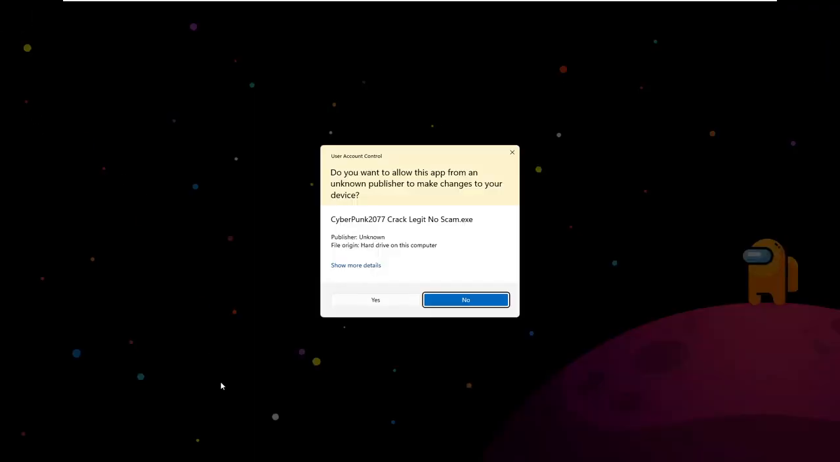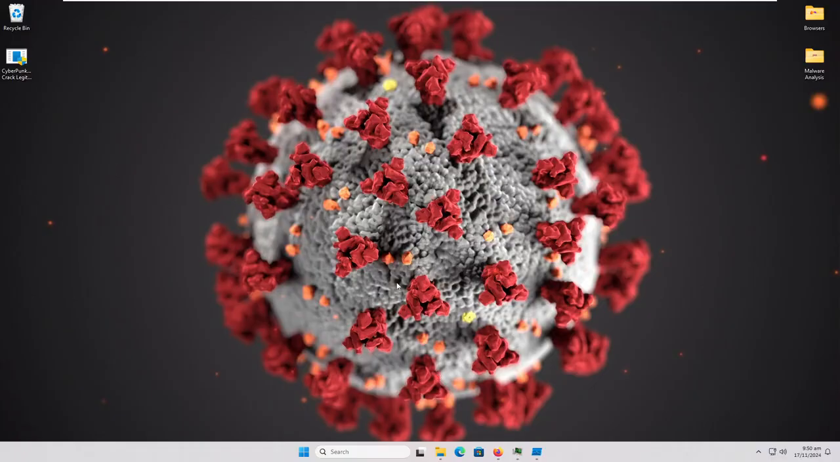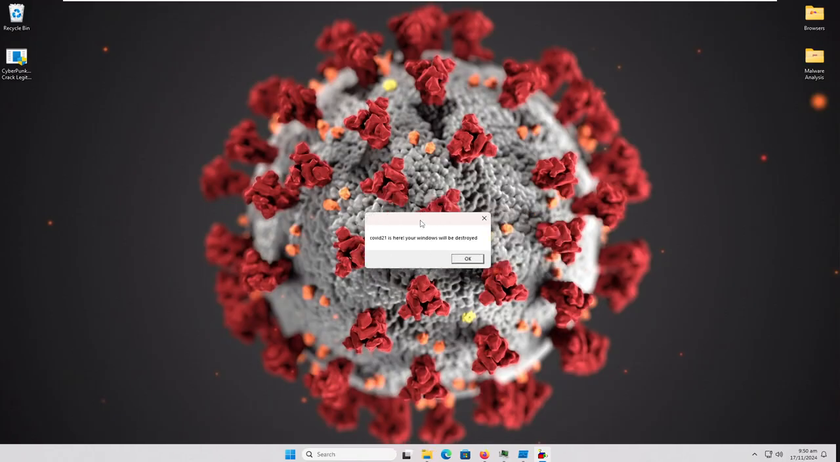Do you want to allow this wiper from an unknown developer to make changes to your device? Oh, sure I do. Immediately it replaces the wallpaper with COVID-19, and it's going to start throwing up some pop-ups. COVID-21 is here. Your Windows will be destroyed.